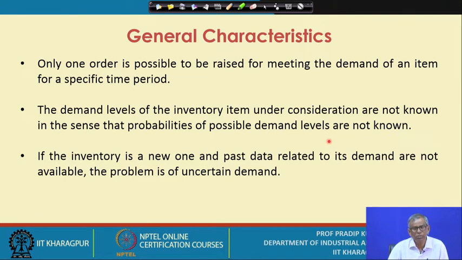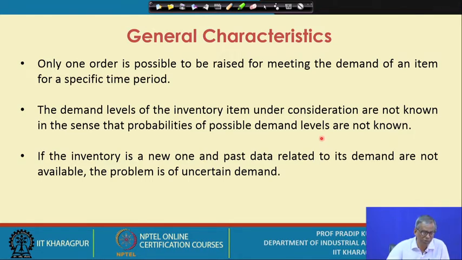There could be some information related to demand, but with that information you cannot conclude anything about the distribution of demand. So that's why we say that the demand levels of the inventory item under consideration and the corresponding probabilities are not known.